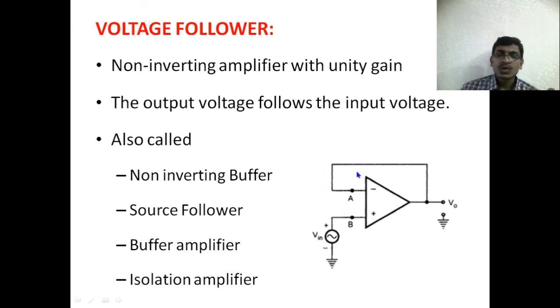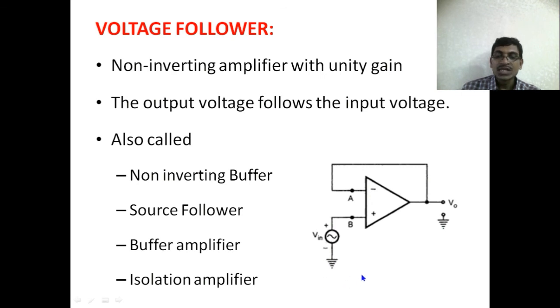Okay, so here how we got the unity gain. We already know for the non-inverting amplifier, the gain is A is equal to 1 plus RF by R1. Here we do not have any RF resistor and R1 resistor, therefore we can replace RF and R1 with zeros.